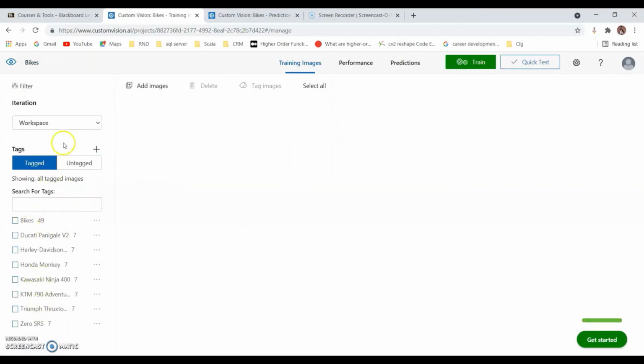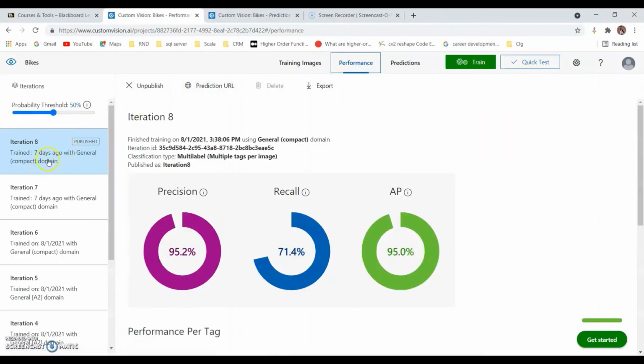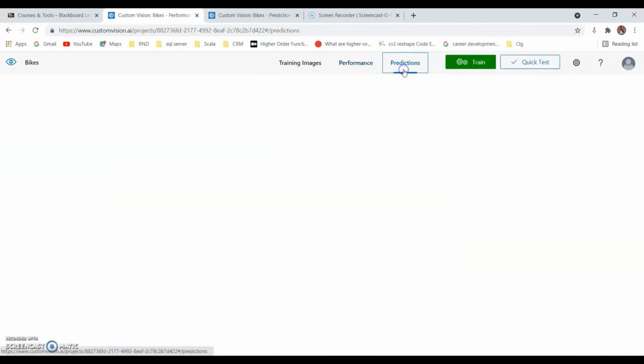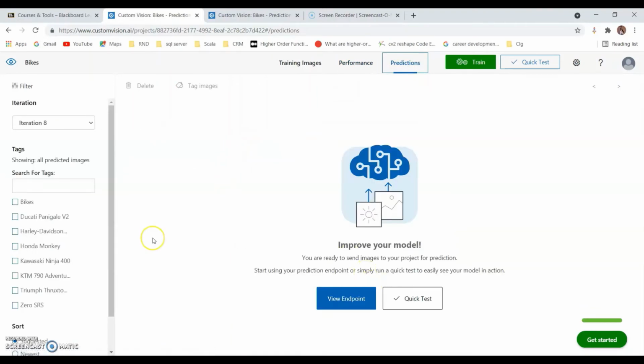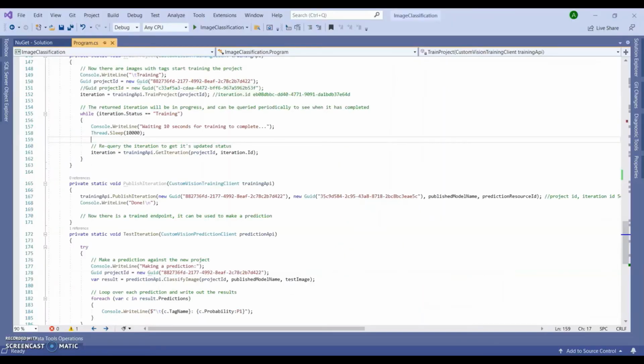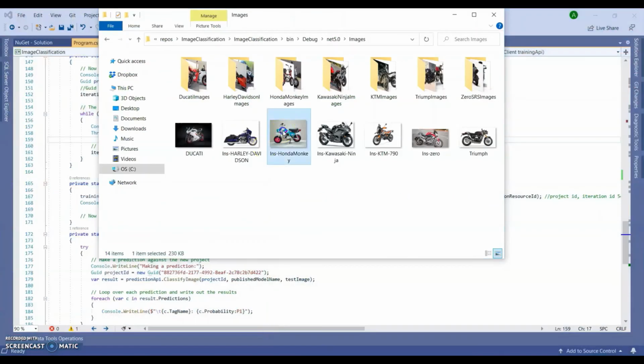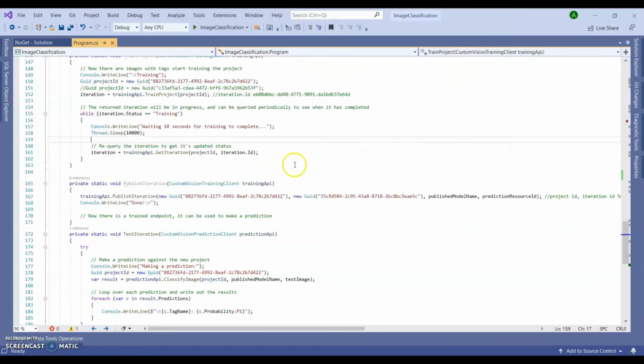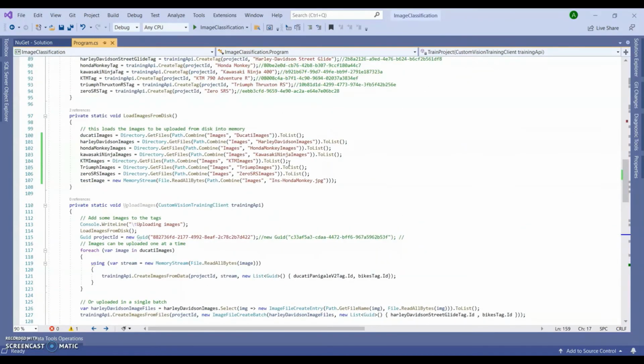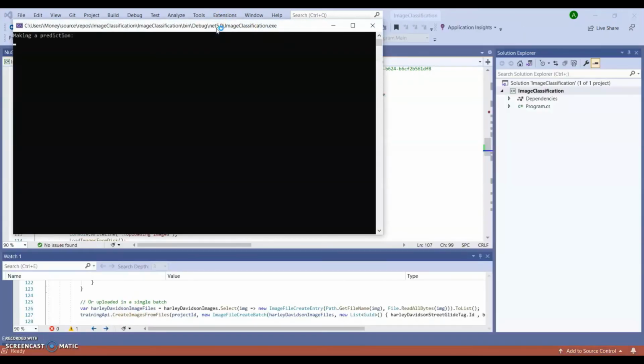So these are the tags, and this is the prediction. This is the prediction ID which I have passed in the code. Let's check the predictions. For now, there is no prediction. So let's run the code to do the prediction. Let's do the prediction on this image. This is a Honda Monkey, and I have already passed this in my test image. So the first testing will run on this image. Let's run the code and check the prediction.